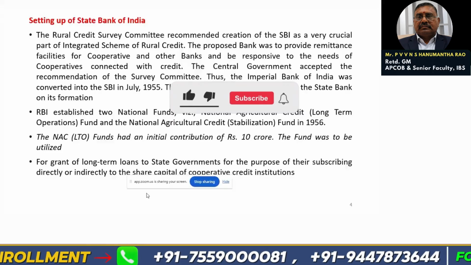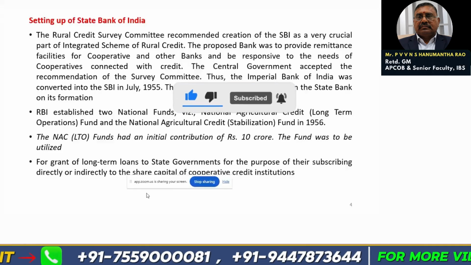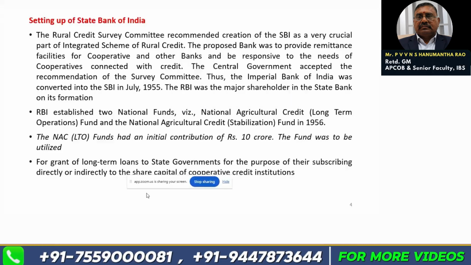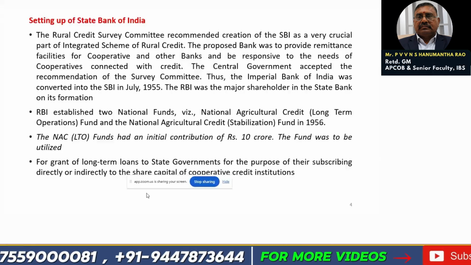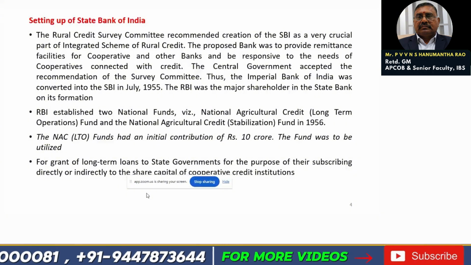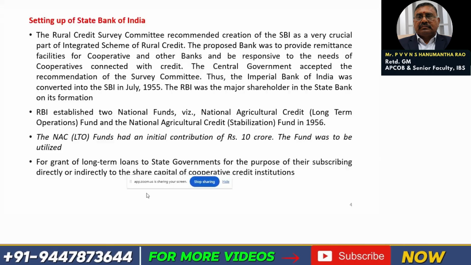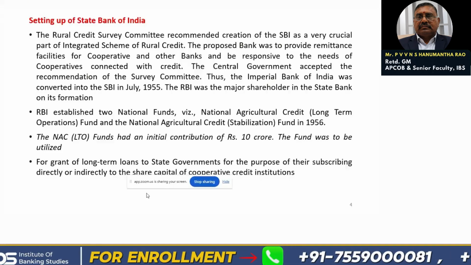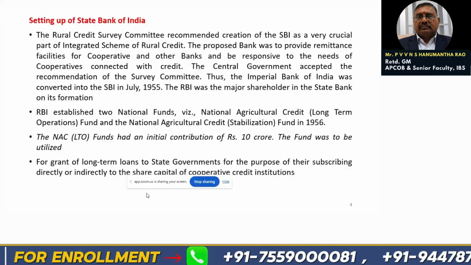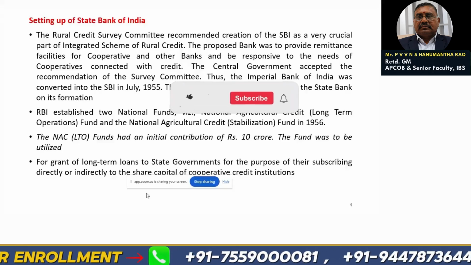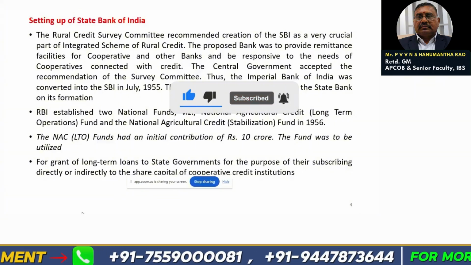But state governments were not having money to provide share capital to the banks. Then Reserve Bank of India created one fund with 10 crore rupees. That fund is called the National Agricultural Credit Long Term Operations Fund. From that fund, loans will be provided to governments, so that they can provide share capital assistance to the cooperatives. Okay, friends, this is the link. It's a very big chain. Please try to remember this.